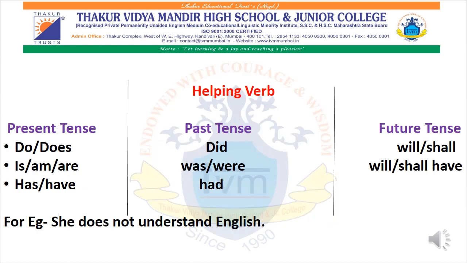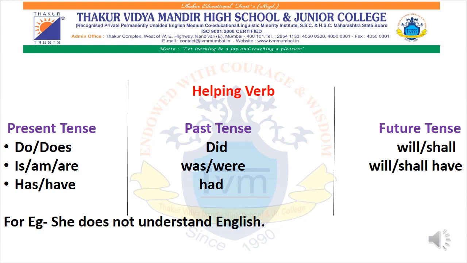Okay. Now we are studying only present tense today, so let's focus more on it. This is the helping verb. Whenever we see words like do, does, is, am, are, has, have, that means this particular sentence is about present tense.